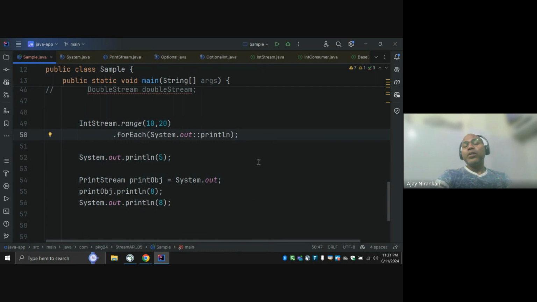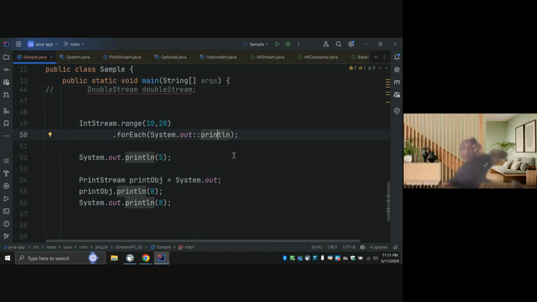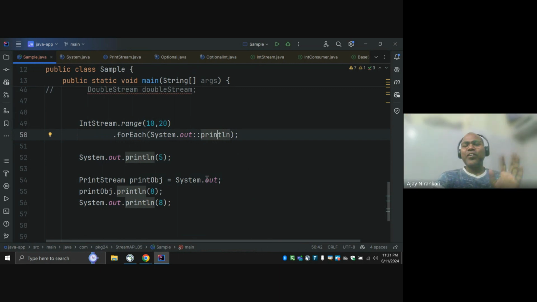But these are many times very confusing. Someone says here you are calling, you are not calling, right? But these are very minor understandings. If you understand it as a method call, is that also fine? But technically, if you understand what it really is, you get some better confidence while writing code or while talking to anyone, right?